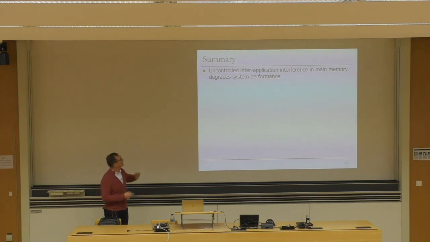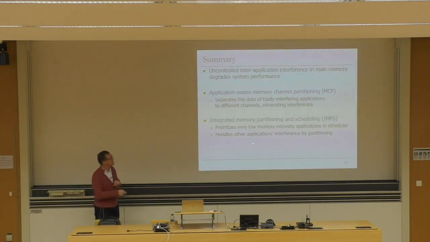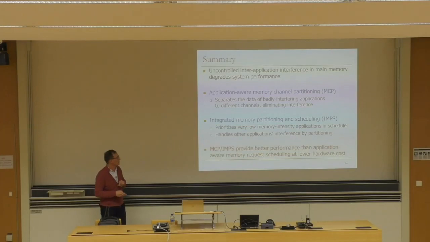Almost done. Uncontrolled inter-application interference in main memory degrades memory performance. Memory channel partitioning is proposed in this work. It separates the data of badly interfering applications into different channels, eliminating interference. And the paper also realizes that it can be combined with slight modifications to the memory scheduler by prioritizing very low memory intensity applications in the scheduler so that you don't waste memory bandwidth by dedicating channels to those applications. And all of the other applications' interference is handled by the partitioning mechanism that is proposed.